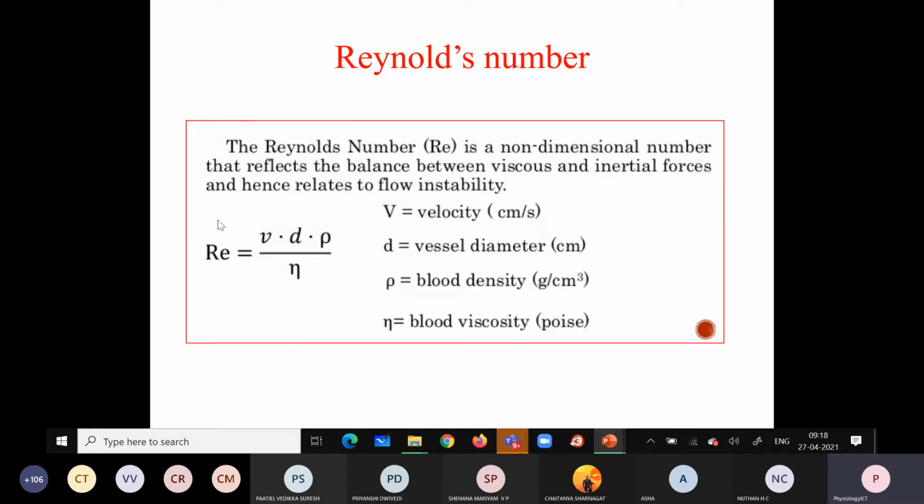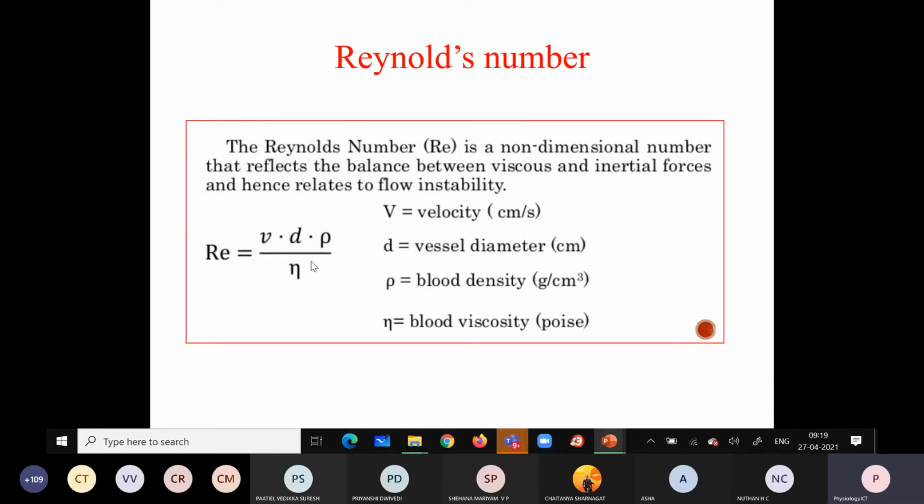This Reynolds number can be calculated with this formula. Reynolds number is equal to velocity times vessel diameter times blood density, divided by the blood viscosity. You can see the Reynolds number is directly proportional to the velocity, vessel diameter, and blood density, and inversely proportional to the blood viscosity.